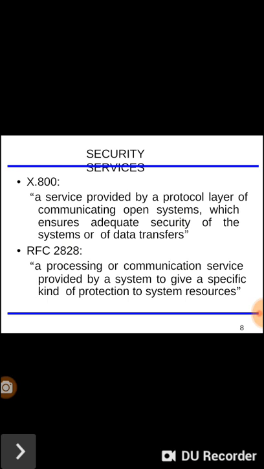So it ensures the adequate security of the systems as well as the data transfers. RFC 2828: a processing or communication service provided by a system to give a specific kind of protection to system resources. These are the two security services definitions we have listed under X.800 and RFC 2828.